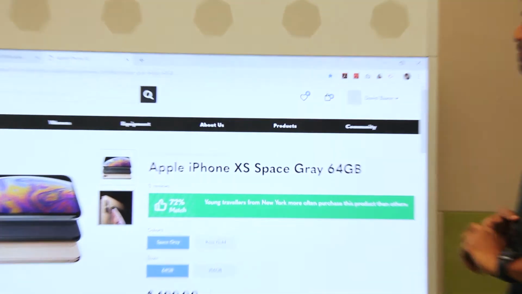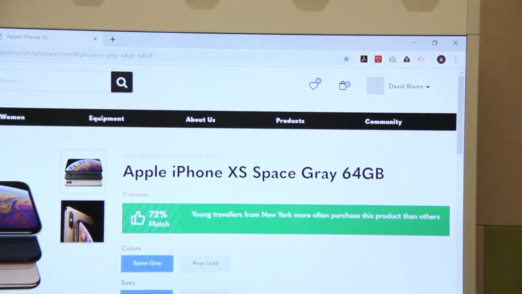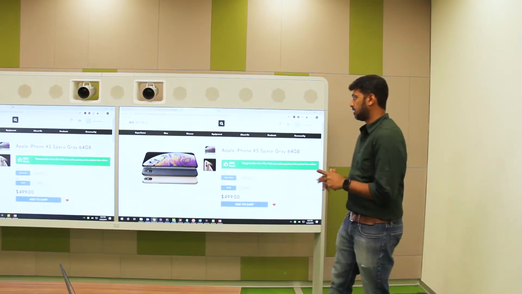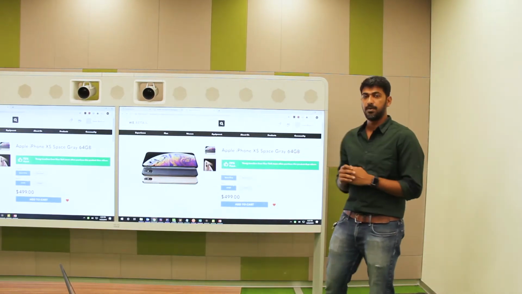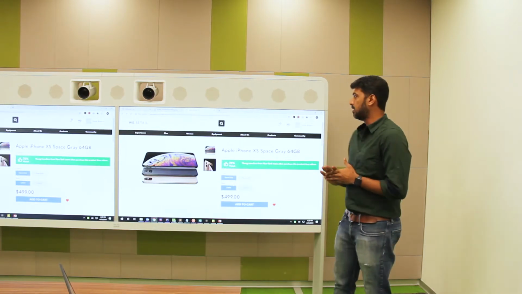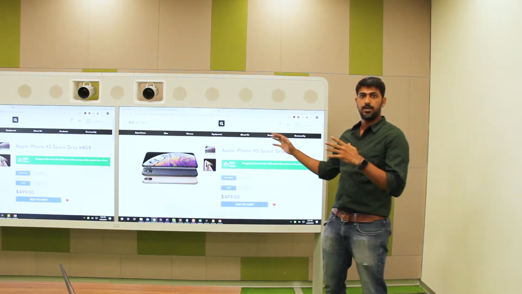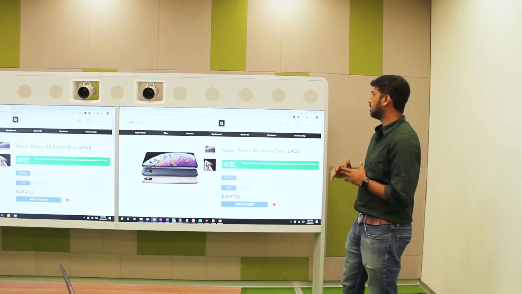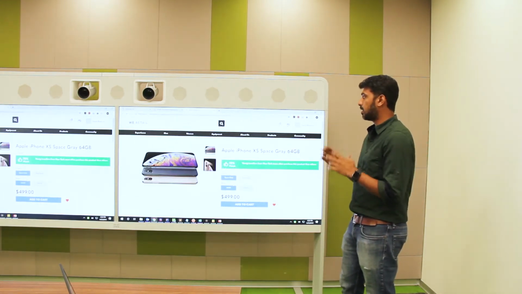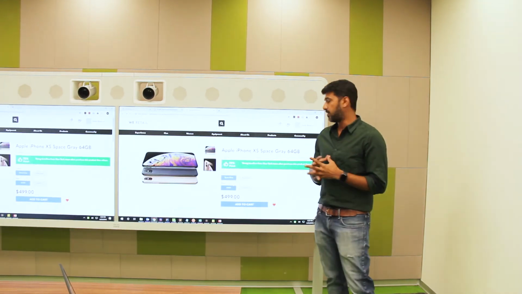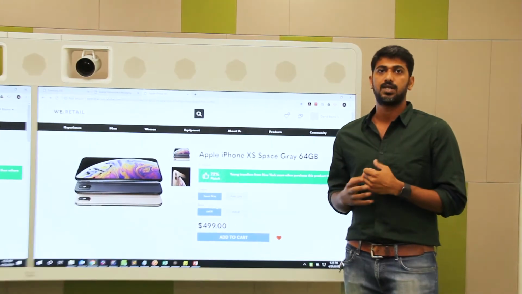On the Apple iPhone product page, you'll see that the message now reads, young travelers from New York have often purchased this product more than others. The use case that we have showcased here is a simplified one, but in reality, using Adobe's Experience Cloud products, we can track every single action that a customer does on the site, such as searching, filtering, wish listing, adding to cart, product comparison, and more, and thereby create a very enriched profile which results in hyper-personalized messages.